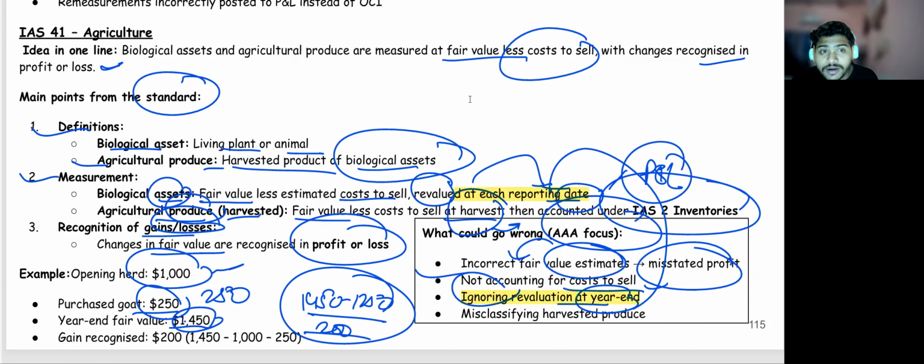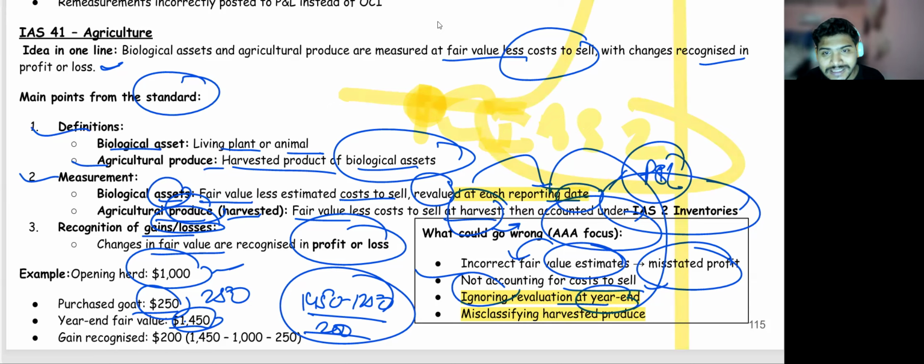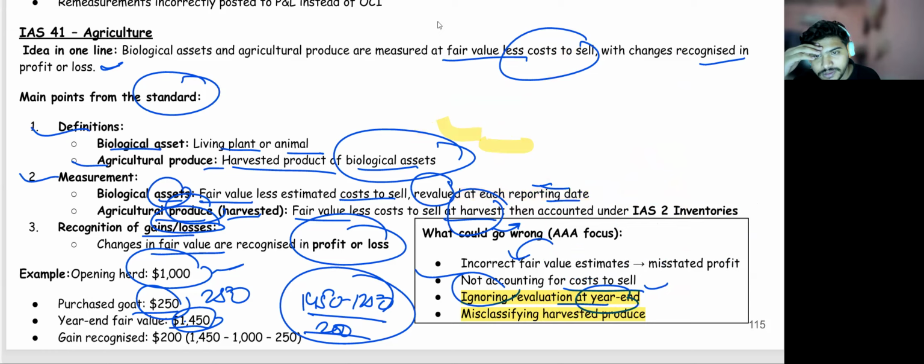What if they are confused between harvested product and inventory? Because once the biological product or whatever the agriculture produce has been there, once it gets harvested, it becomes inventory. So suppose this is an agriculture produce, from the moment they are harvested, from now onward, they will be counted as ISA 2 inventories. Done. These are the certain things, and these are the certain rules that can go wrong in the paper. So that is about it.